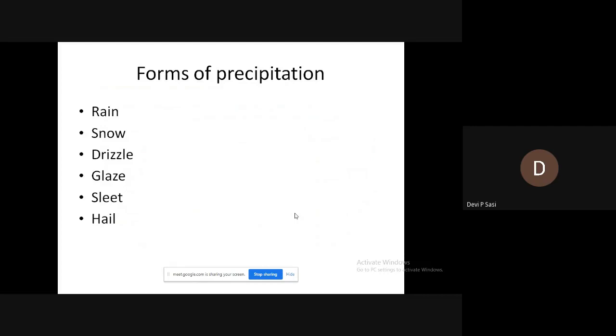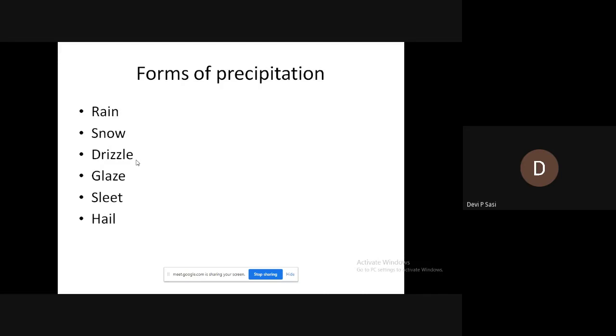Next is glaze. Glaze means if the rain or drizzle touches the ground at 0 degrees Celsius, we can say glaze is formed. If the rain touches the ground at 0 degrees Celsius, or if the drizzle touches the ground at 0 degrees Celsius, glaze is formed.